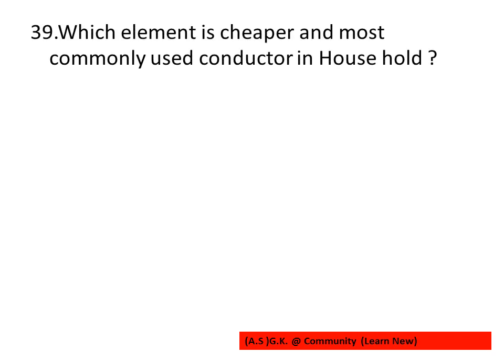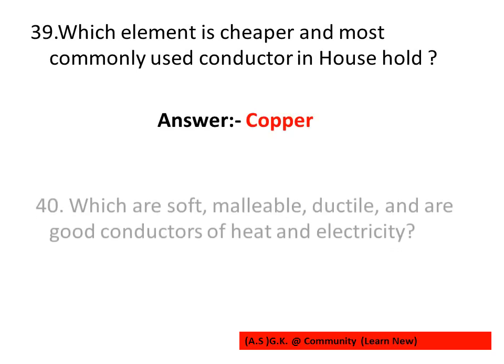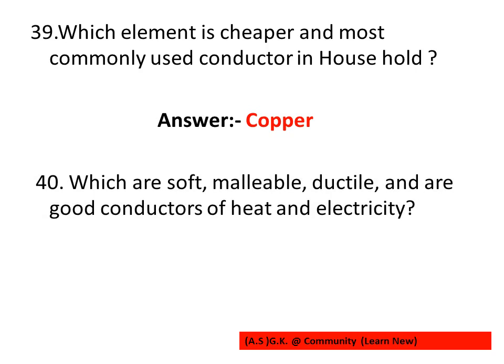Which element is cheaper and most commonly used conductor in household? Answer is copper. Which are soft, malleable, ductile and are good conductors of heat and electricity? Alkali metals.